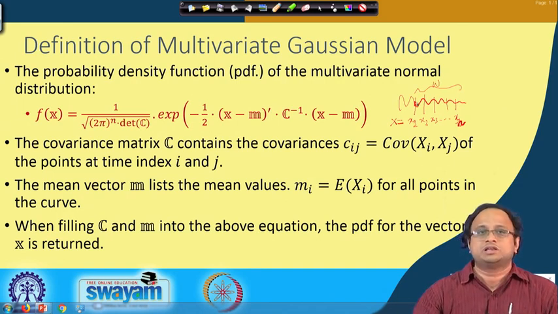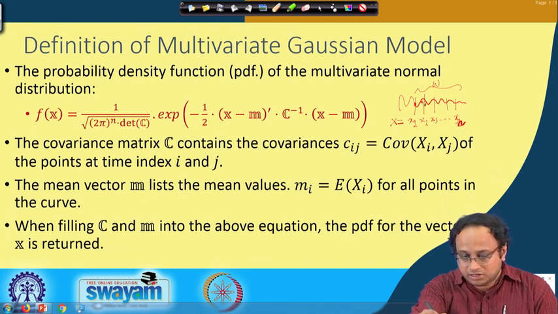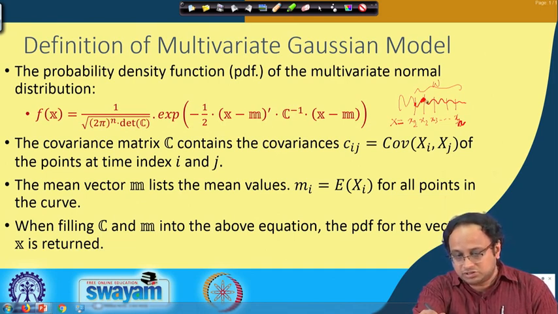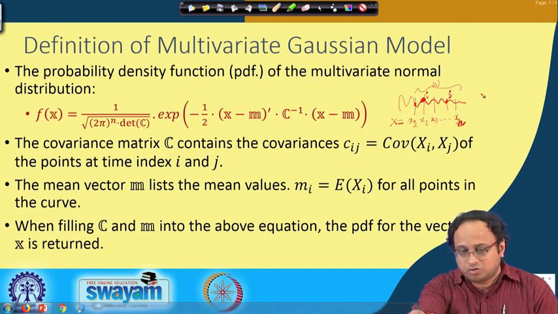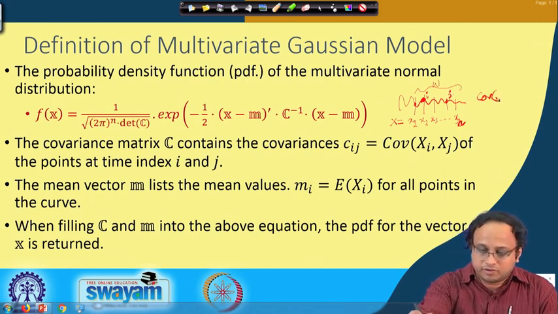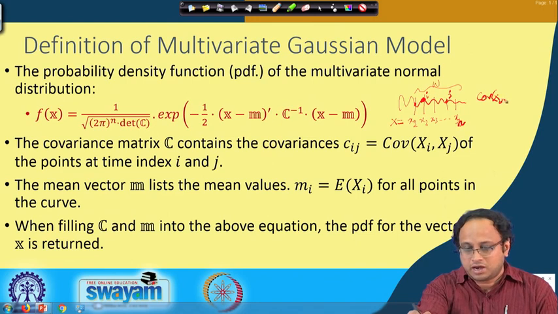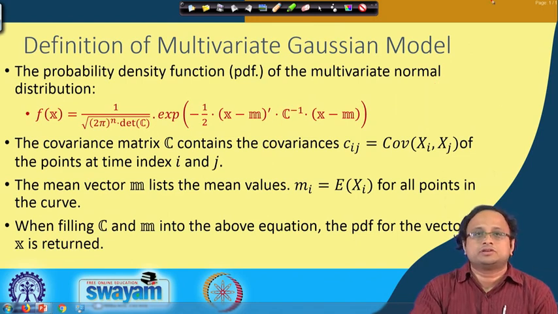The covariance, as written over here, is the covariance of the points at index i and j. So, if I observe a time instance i and another time instance j, then the covariance of xi and xj is calculated. This brings us to the definition of the multivariate Gaussian model.